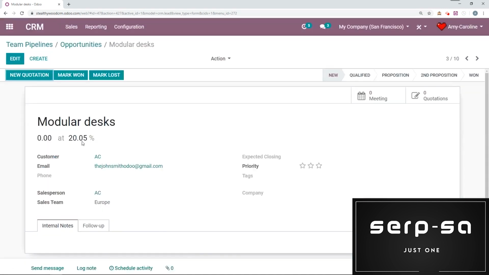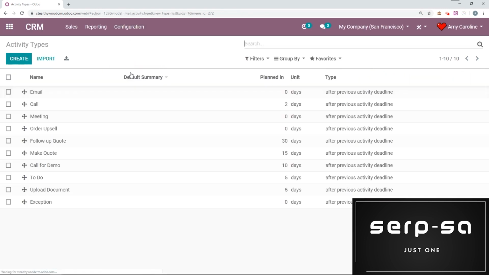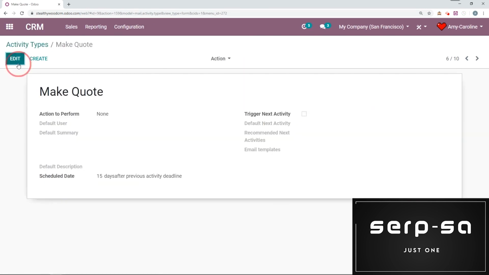But we're actually going to discard this for now, and we're going to check out our activity types because I don't want to just schedule an activity each time. I want to add some automation to this. So we're going to go to Configuration, Activity Types, okay? So actually what I'm going to do is I'm going to go to my activity type, Make Quote. It's right here. I'm going to edit.